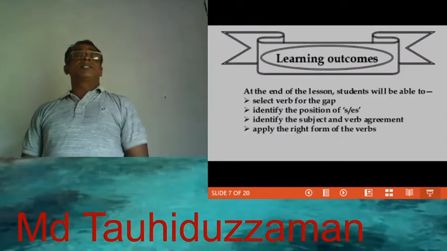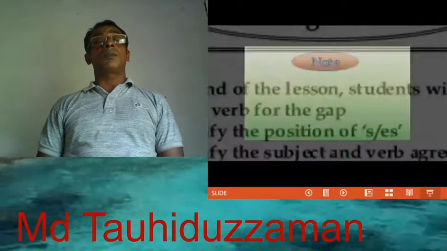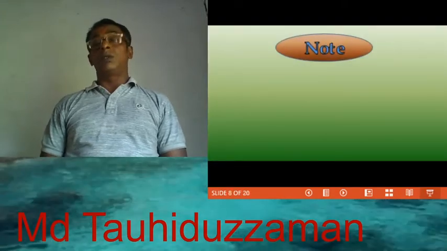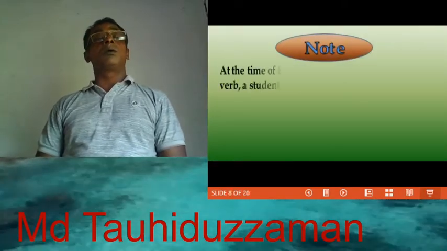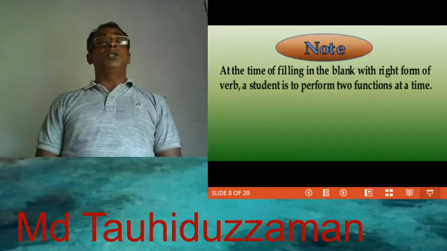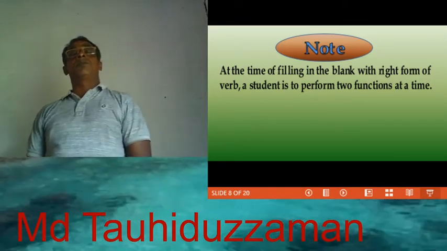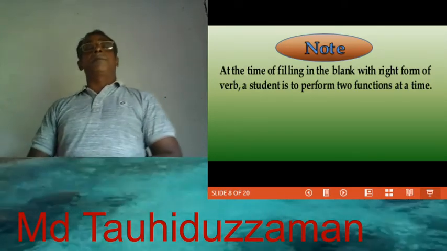So let us discuss our lesson. At the time of filling in the blanks with right form of verb, a student is to perform two functions at a time.